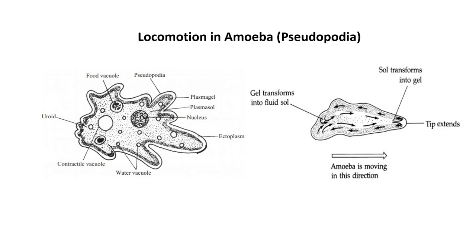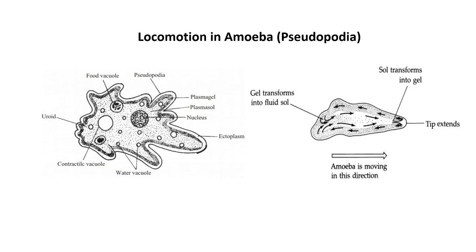See this slide showing a diagrammatic representation of pseudopodia. See, the body of amoeba is there, and this finger-like structure is called pseudopodia. They use this pseudopodia for locomotion purposes, and it is also useful for taking food inside the body.